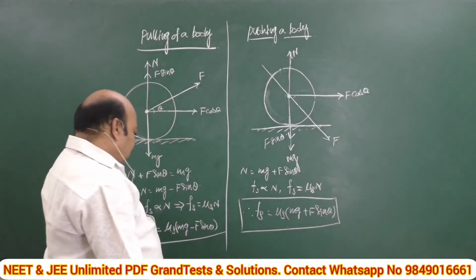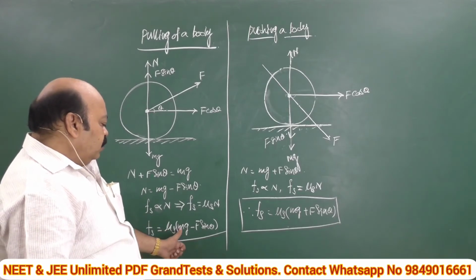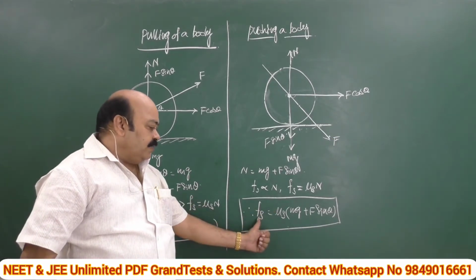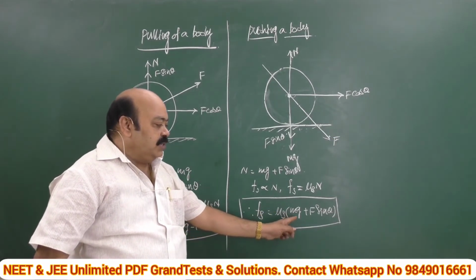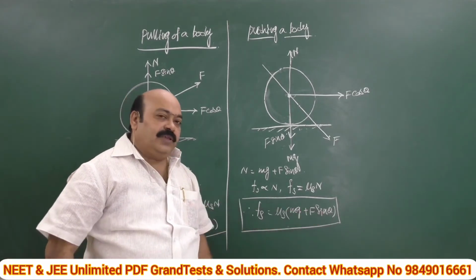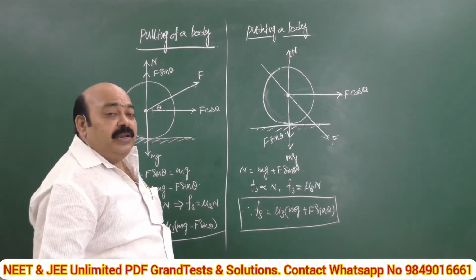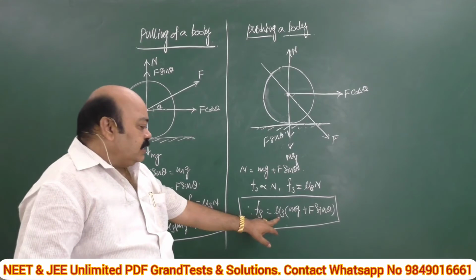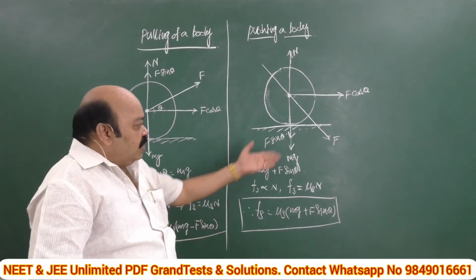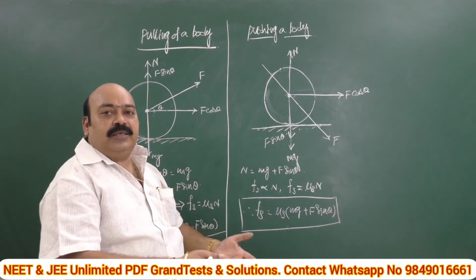Observe carefully. In the previous case, we got Fs equal to mu s into mg minus F sin theta, and in this case it is Fs equal to mu s into mg plus F sin theta. In these two cases, in which case will the frictional force be greater? Clearly in this case. More is the frictional force, which opposes the motion of the body, more force we have to apply.